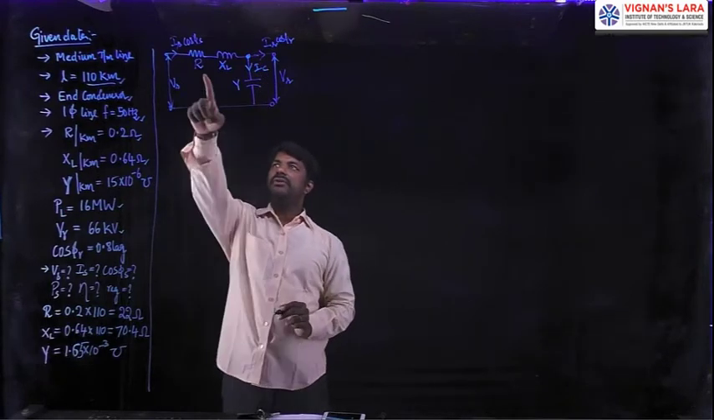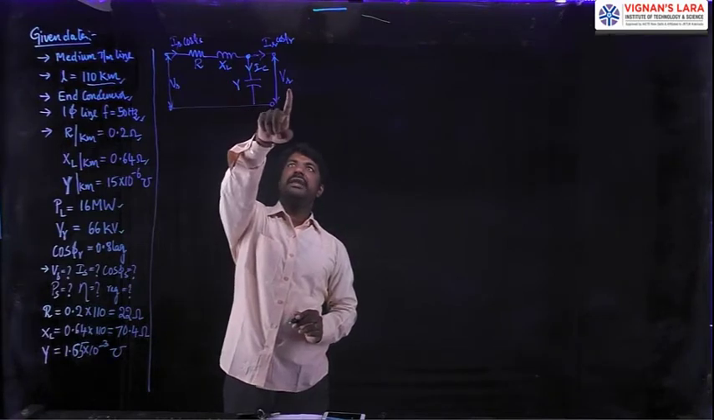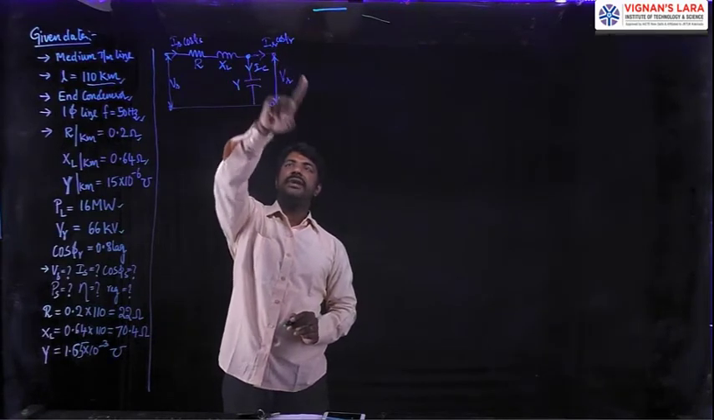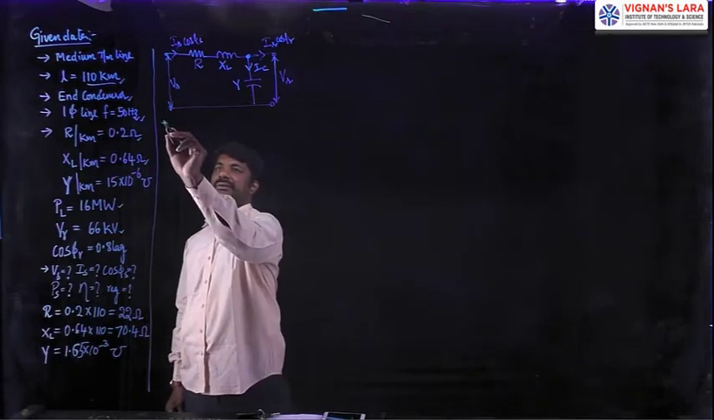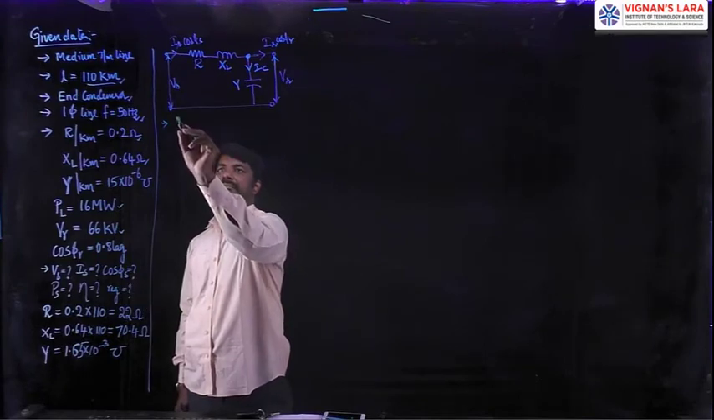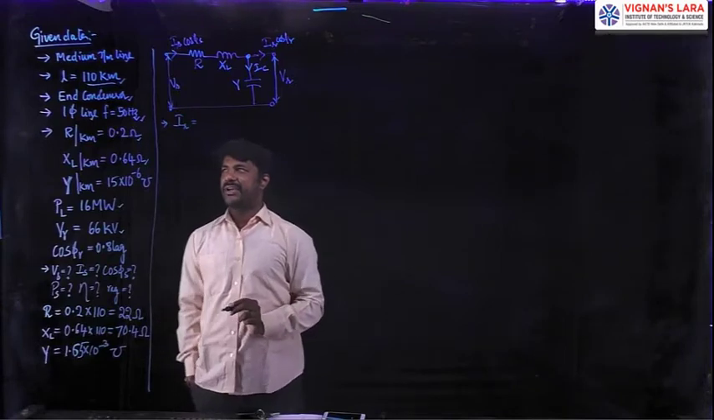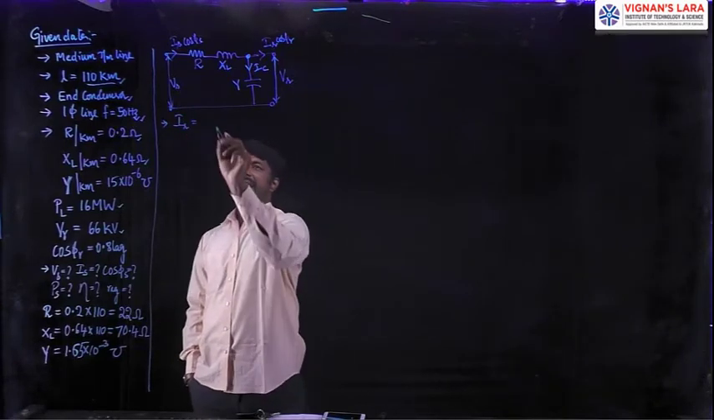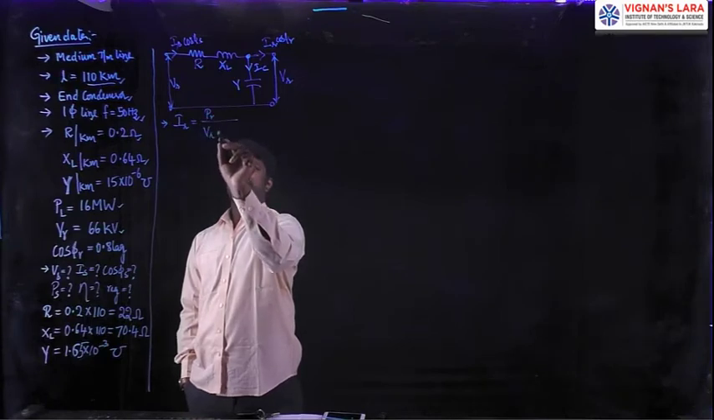So we know the values of R, XL, Y, VR and the power to be delivered PR. The first step is to calculate the receiving end current IR. As the line is a single phase line, we can calculate IR as PR divided by VR cos phi R.